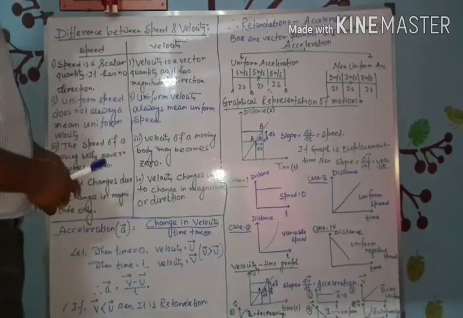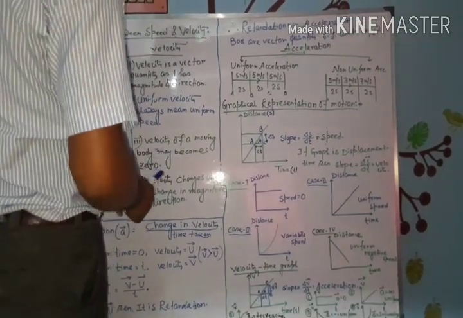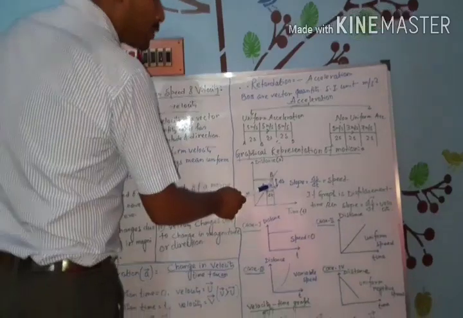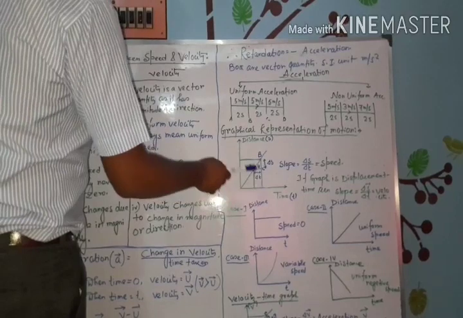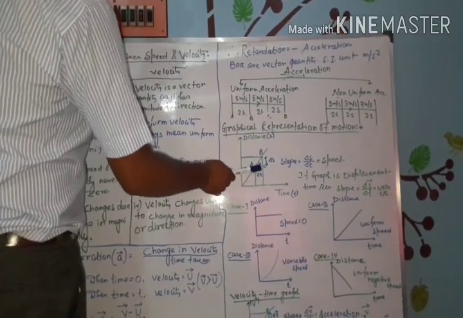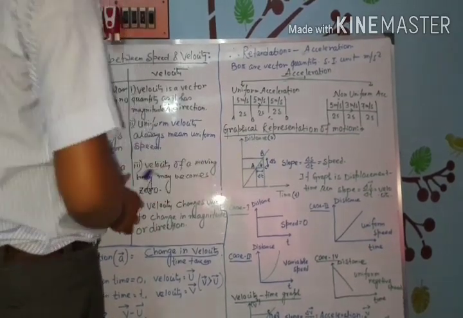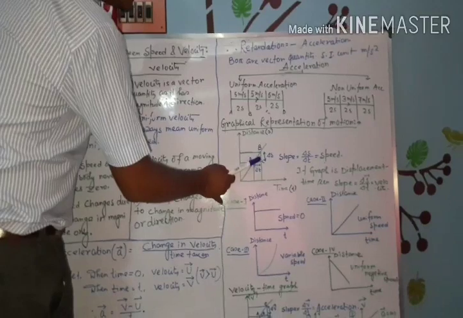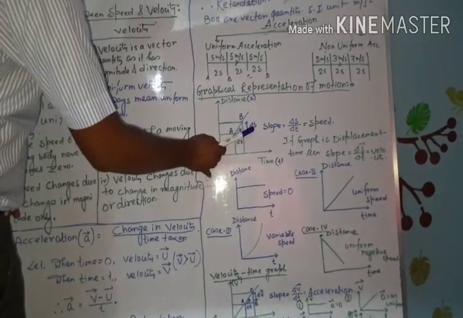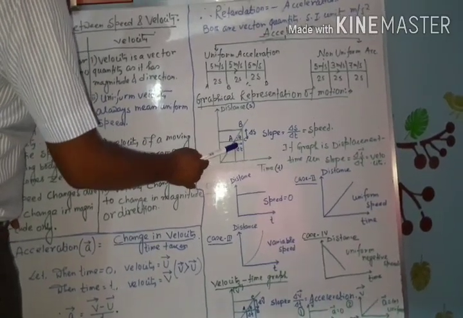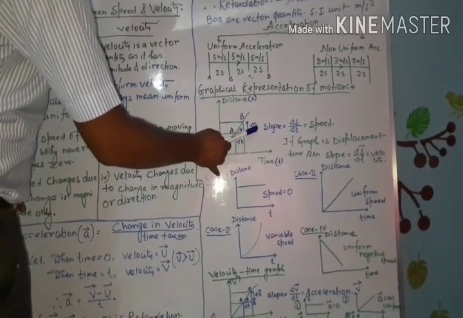How is it possible? To determine the speed, we have to take 2 points on the graph, like A and B. From these 2 points, we draw perpendiculars on the x-axis as well as on the y-axis to construct a right angle triangle ABC. Of this right angle triangle, with respect to this angle, BC is the perpendicular, which gives the change in distance. AC is the base, which gives the time taken to change the distance delta S.